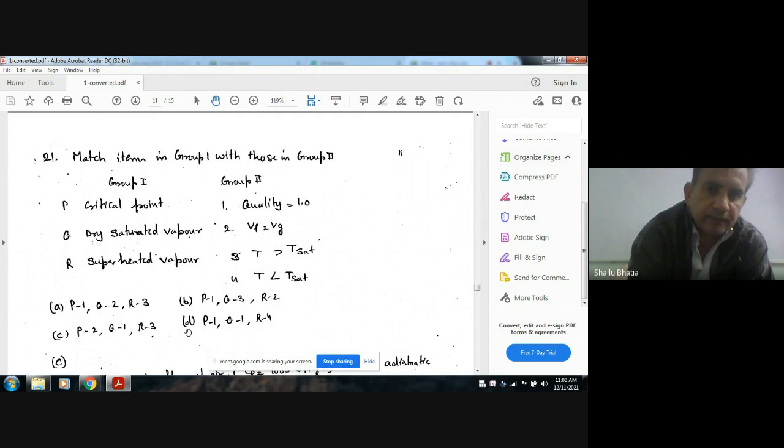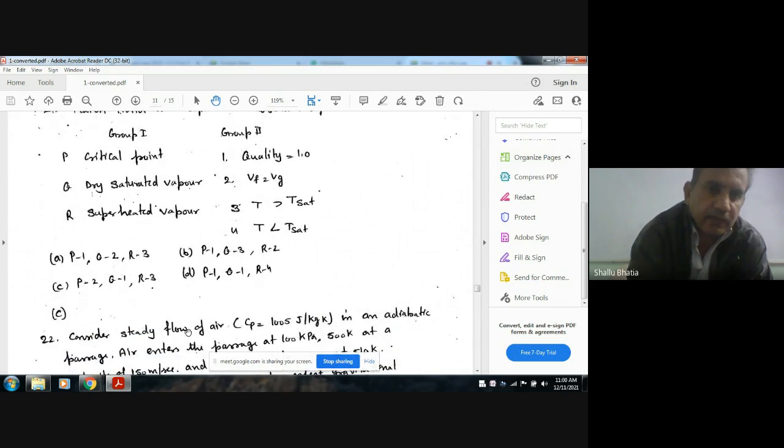Group 2: 1, quality equals 1; 2, Vf is equal to Vg; 3, P is more than P saturated; 4, T is less than T saturated. Options: A, P1, Q2, R3; B, P1, Q3, R2; C, P2, Q1, R3; D, P1, Q1, R4.